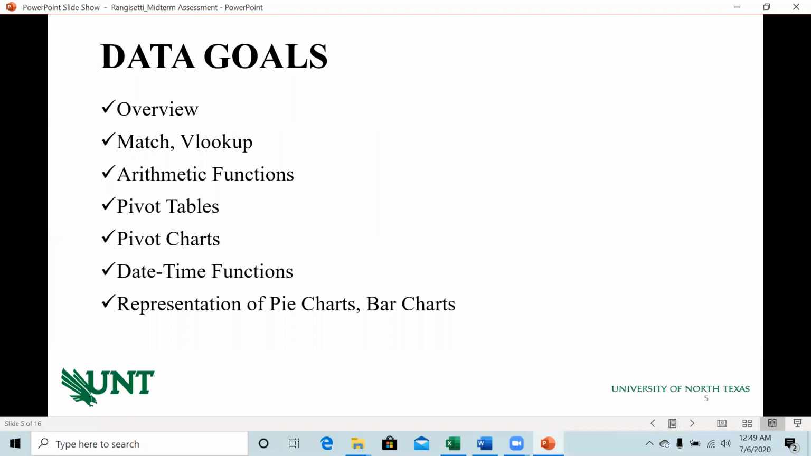Okay, let us have a look at our data goals. I have presented an overview of my data and then I have done a few functions like match, VLOOKUP, and some arithmetic functions, and I also presented a pivot table and a pivot chart. And then I have done some date and time functions, and also I have represented pie charts and bar charts of date and time functions.